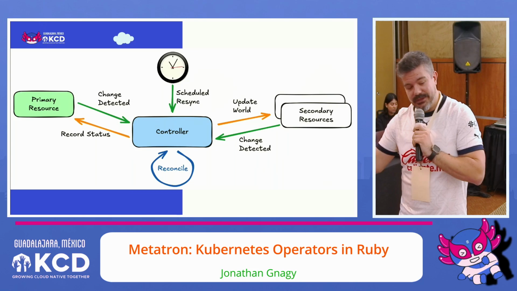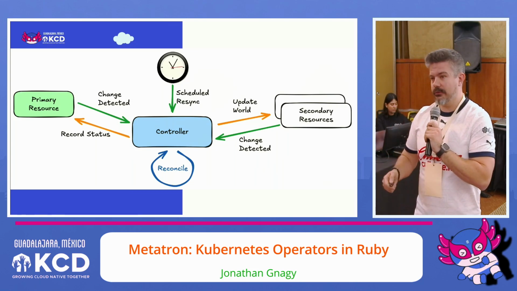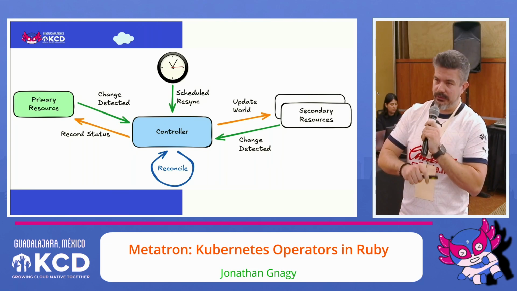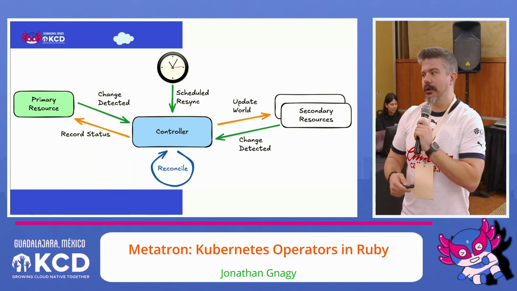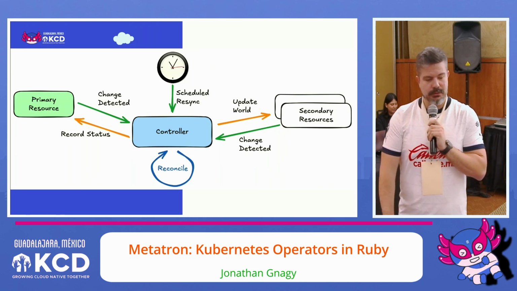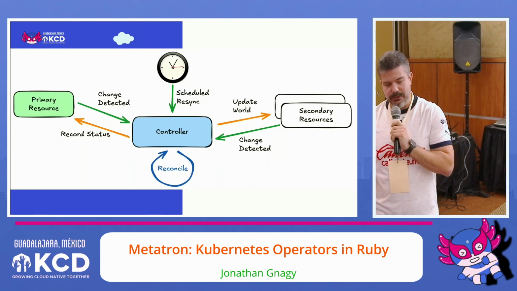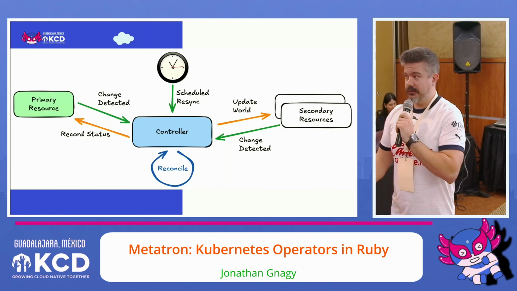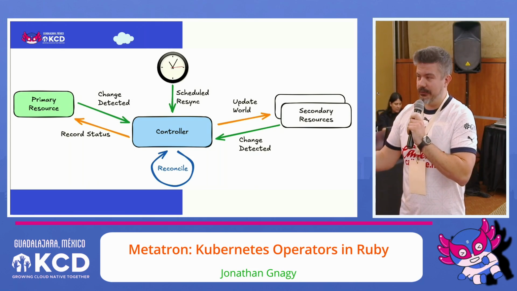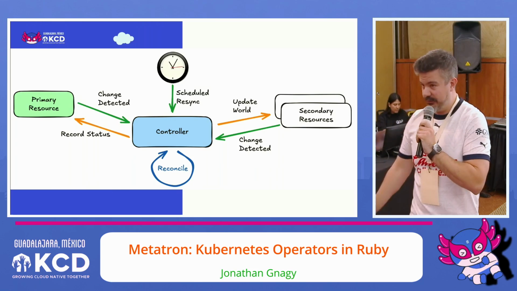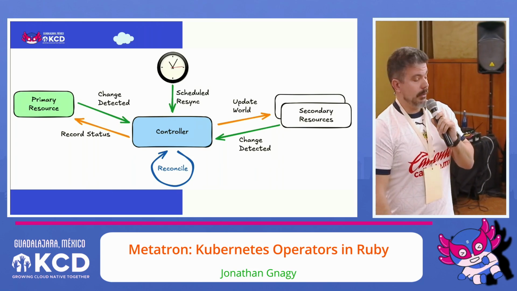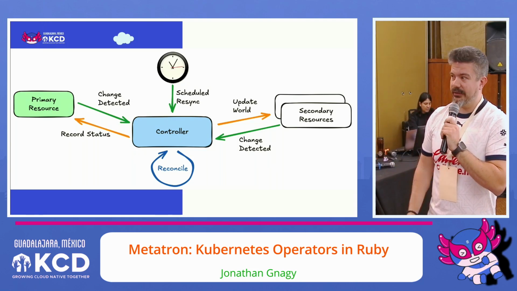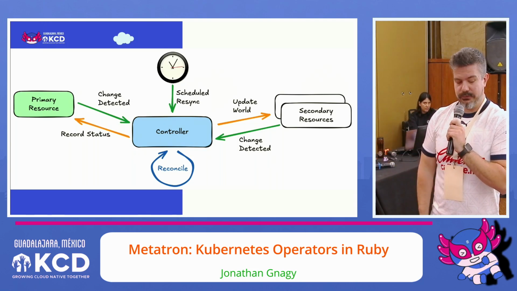Speaking of reconciling, that's the internal process within the controller where it is understanding the difference between your cluster's current state and what you said you wanted in that deployment resource. And then finally, we have the orange arrows, which are where the controller actually changes your cluster. It updates the world, creates some secondary resources, could be doing all kinds of other things as well. And then it records status. There's a status field on those resources. If you ever inspect that, you can learn a little bit about what the controller is doing on your cluster.